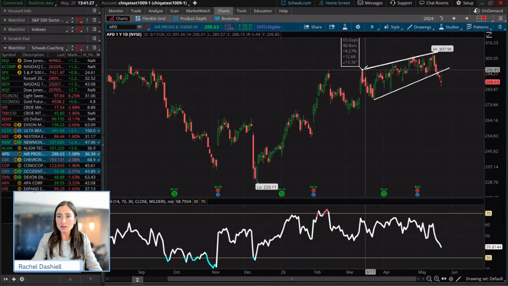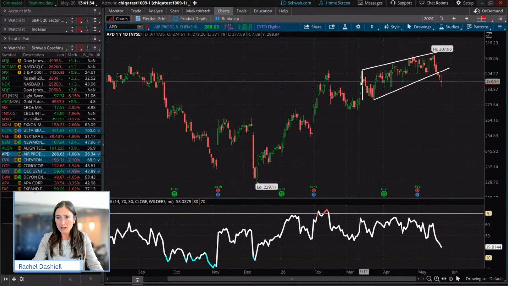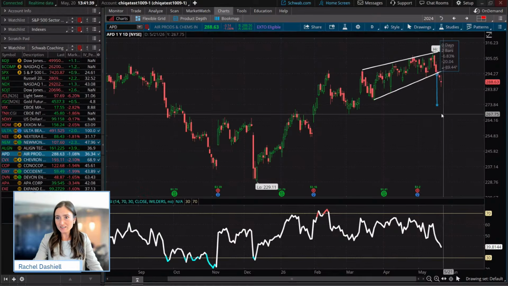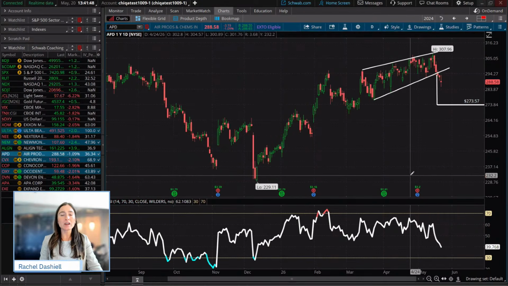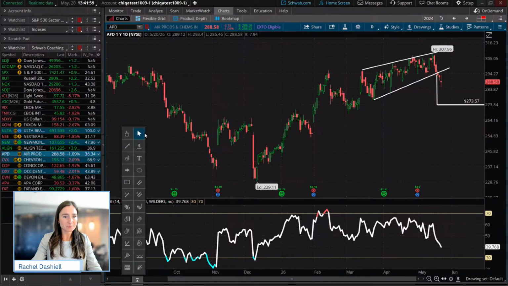And a trader may take a measured move from the widest part of that wedge and measure it from the breakout point to give us downside all the way to 273 there. So if a trader wanted to take a bearish trade with the break of that rising wedge, they could be looking at another $15 in downside potential there with APD.